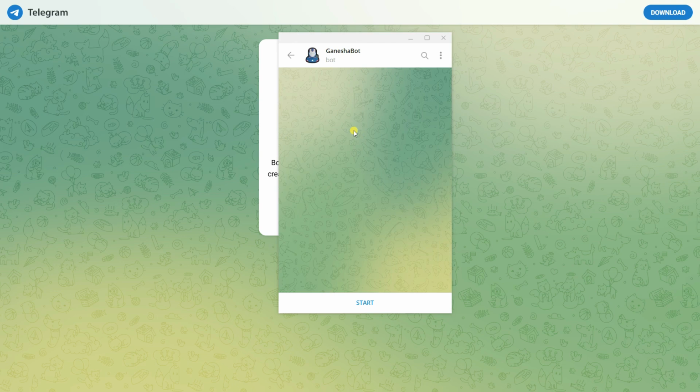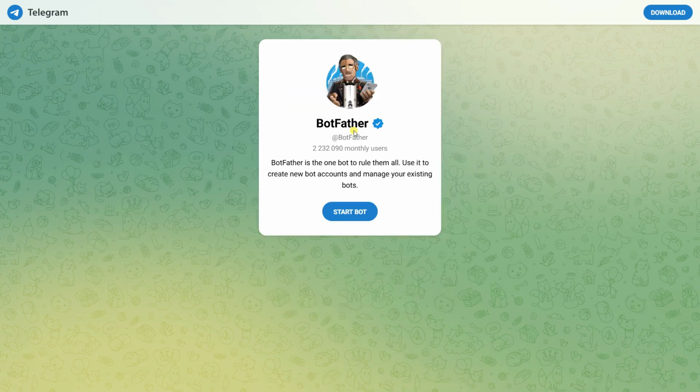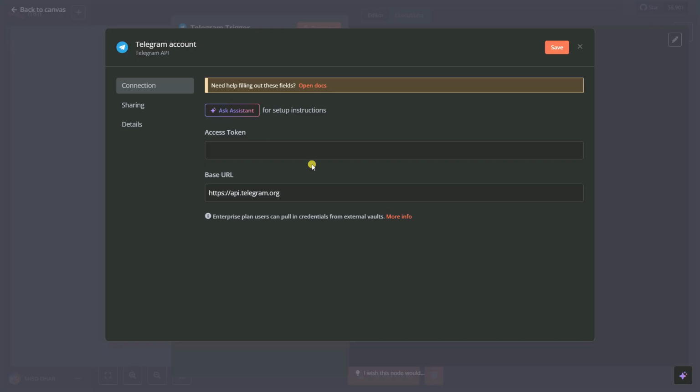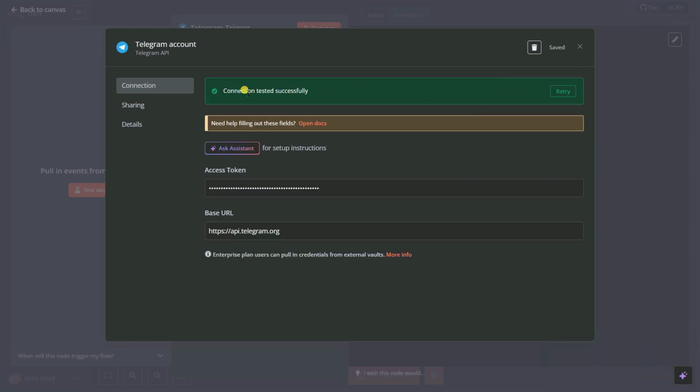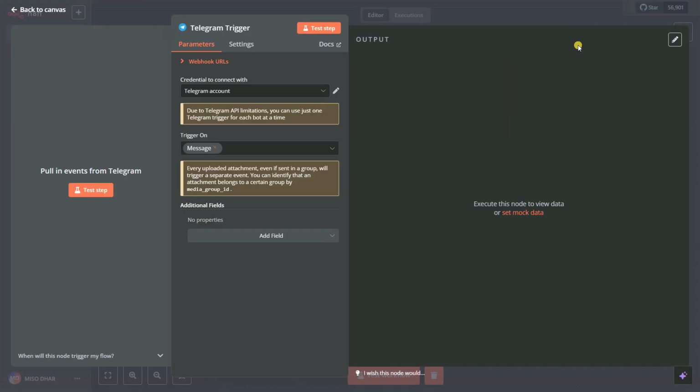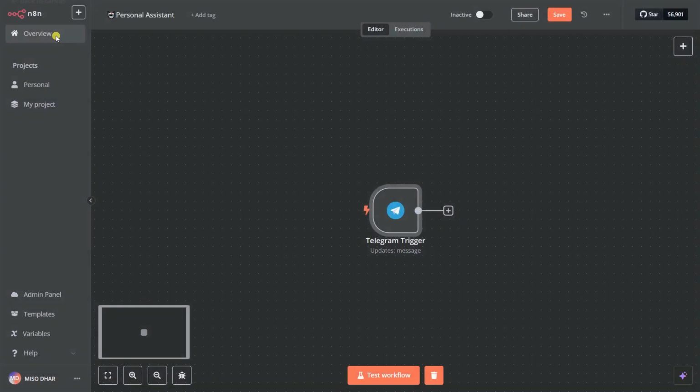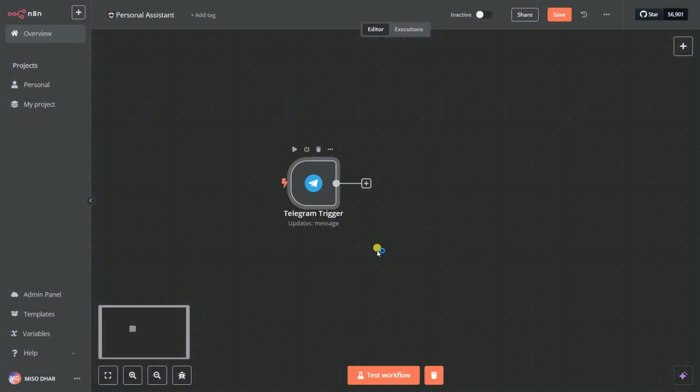So we can go on here to our workspace, and we can simply give it our API access token, and click on save. Okay, now our credential is okay, and it is testing this out, and it connected and tested successfully. Cool. Now we can go back to canvas, and now we can trigger our workflow.